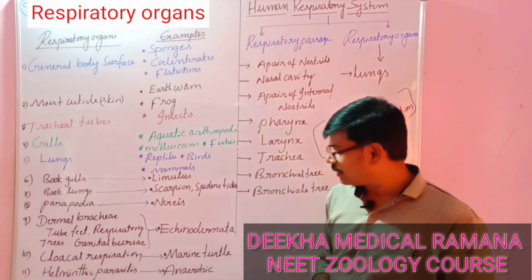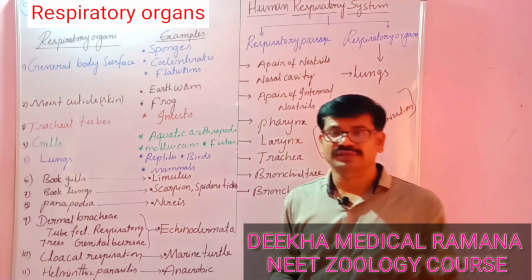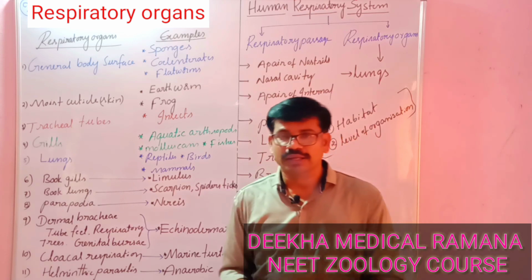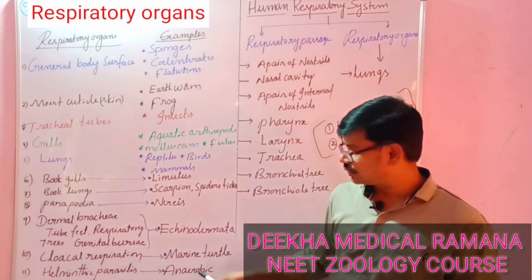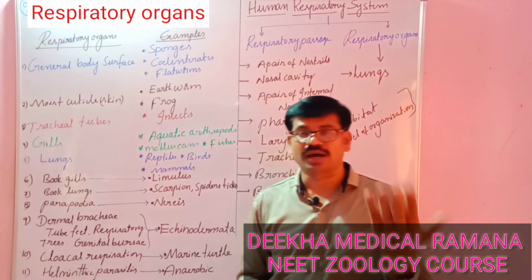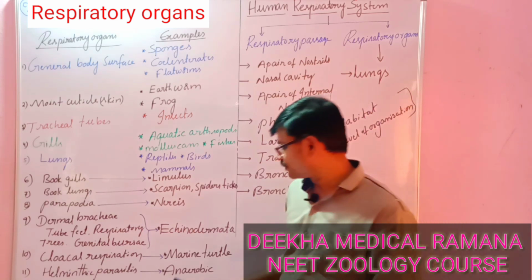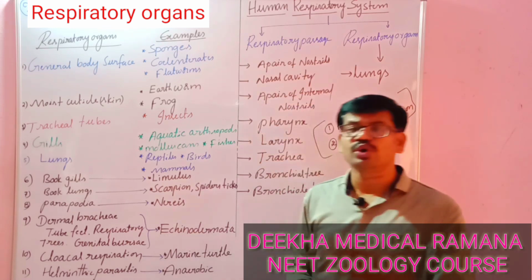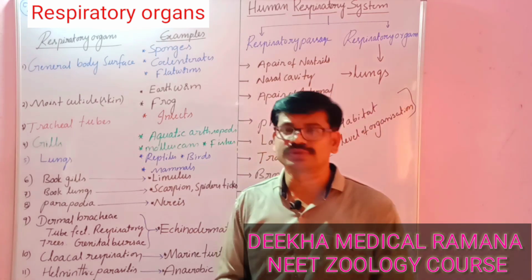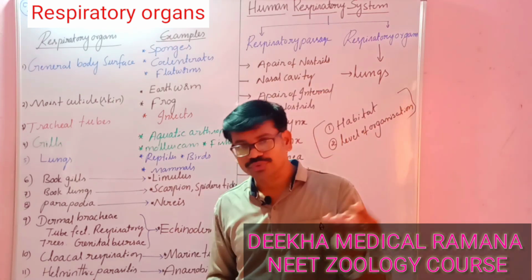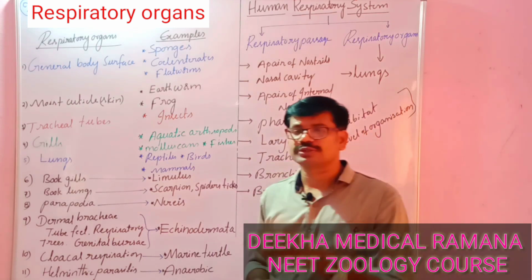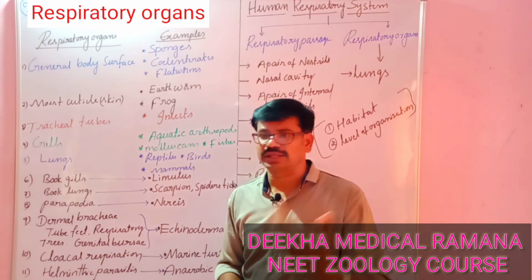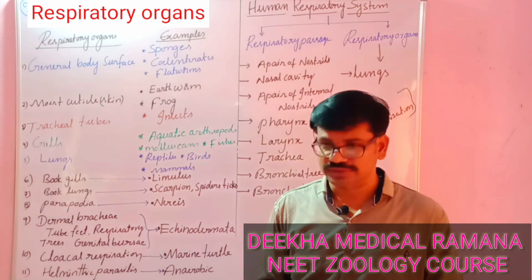And last and final, helminthic parasites. Helminthic parasites are parasites which belong to Platyhelminthes and Nematoda. These are mostly endoparasites. They go for obligatory or facultative respiration. So these are mostly anaerobic respiration. These helminthic parasites have no need of oxygen because they are present inside the host body. Their oxidation mostly takes place in the absence of oxygen, right?